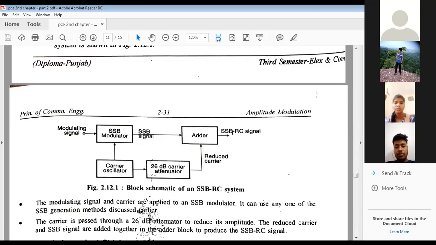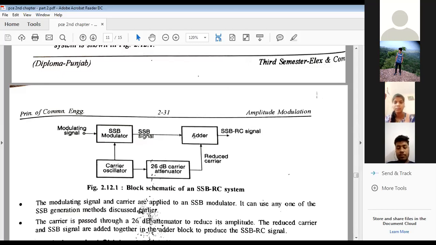Then before feeding to the adder, this is the SSB signal which is filtered, either lower or upper, and then this carrier has to be reduced by 26 dB. The carrier can also be reduced by more than 45 dB in other cases, but here we have to reduce it by 16 to 26 dB. So this is a reduced carrier, and here the insertion of the carrier is a reinsertion. We are reinserting the carrier, right?